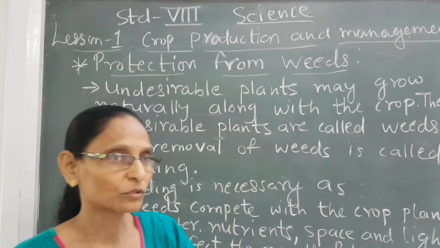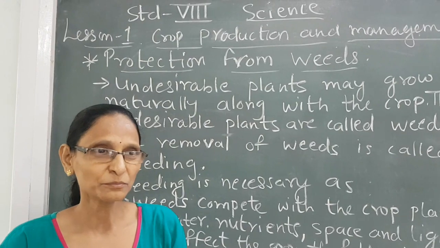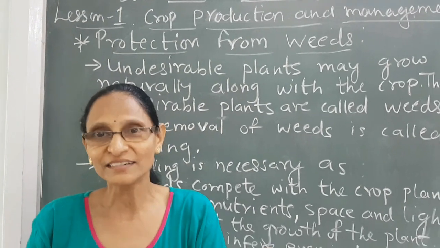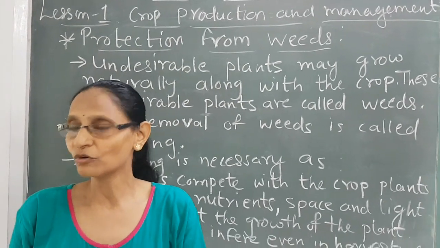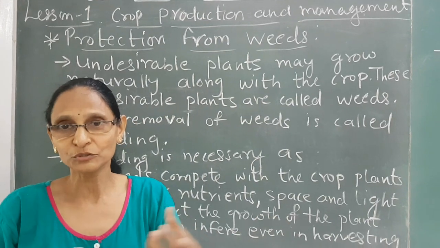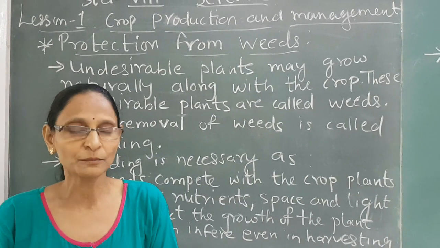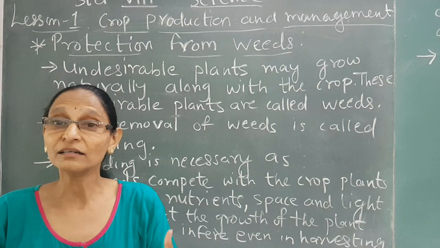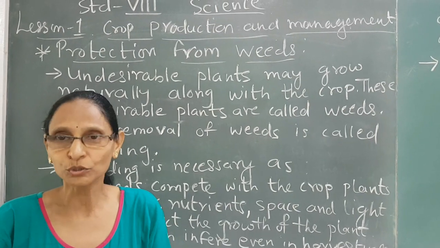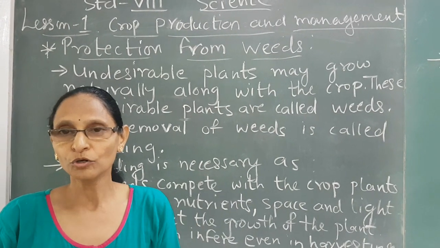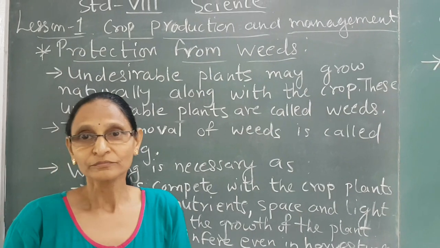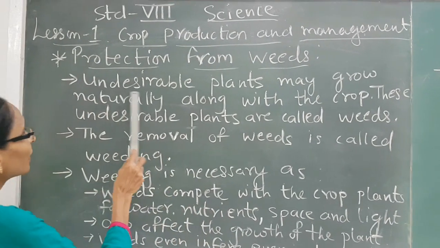When you walk on the roadside or in the garden, some unwanted plants are there. Mostly when you walk on the road, on the footpath, you see some grasses, some plants. They are undesirable plants. Nobody has grown that. They have grown on themselves. So these are weeds. So what are weeds?